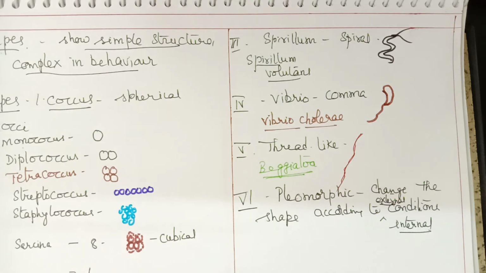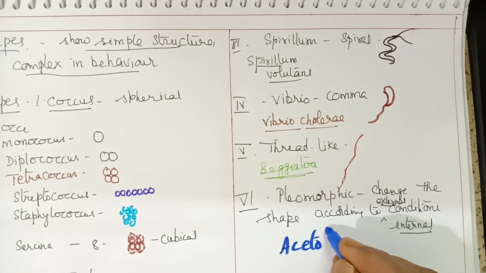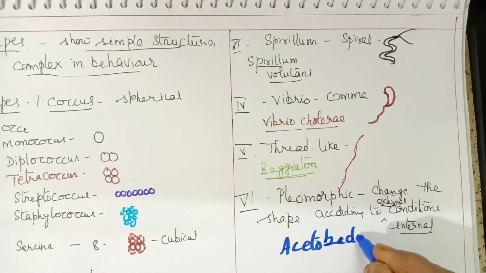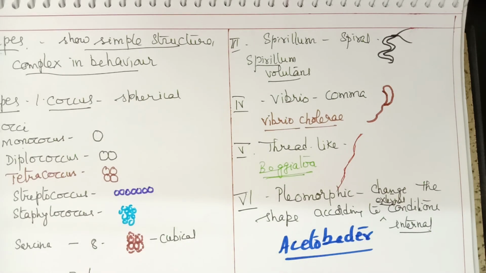An example of a pleomorphic bacterium is Acetobacter. So these are the different shapes of the bacterial cell.